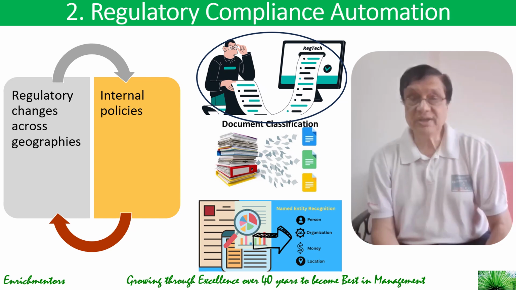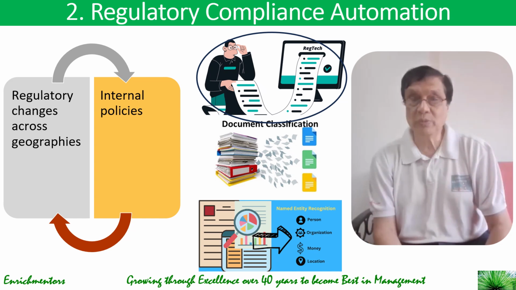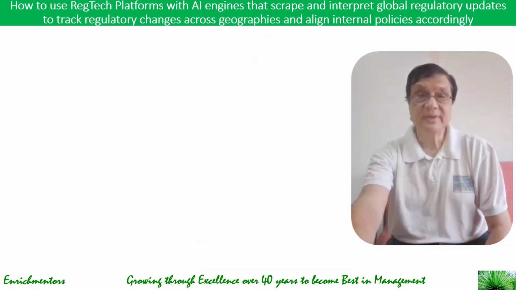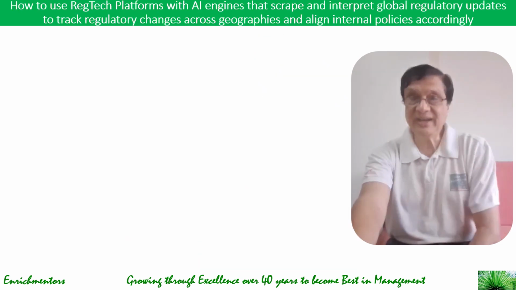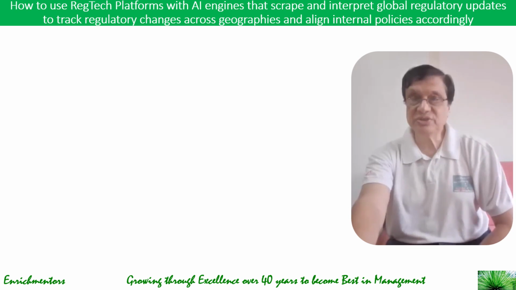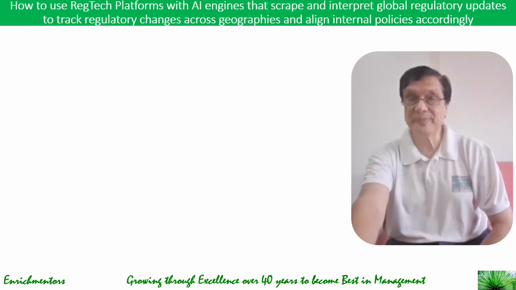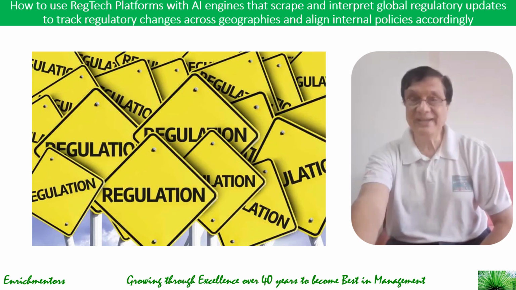So how do you think these RegTech platforms with AI engines can scrape and interpret global regulatory updates? Any thoughts? Using RegTech platforms with AI engines is one of the most efficient ways to manage regulatory compliance across jurisdictions. Jurisdictions meaning geographies, especially in highly regulated industries like finance, healthcare, insurance, and telecom.